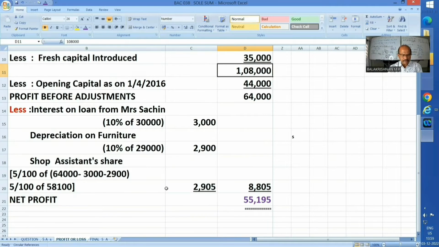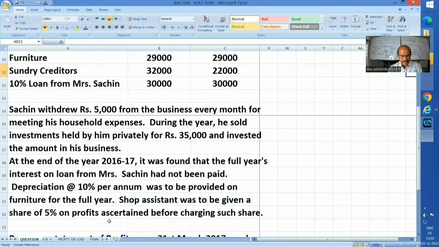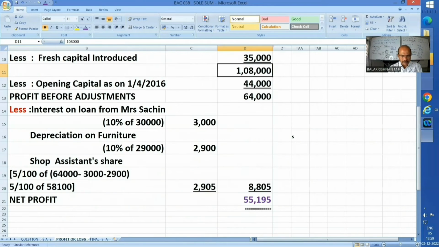Shop assistant share. What have they told about the shop assistant share? The shop assistant was to be given a share of 5% on profits ascertained before charging such share. So 64,000 at this stage, profit before adjustment, minus the first adjustment and second adjustment, we will get 58,100. On that 5% comes 2,905. That is also yet another expenditure. The sum of all these three comes to 8,805, and this minus these adjustments will get 55,195 as a net profit.